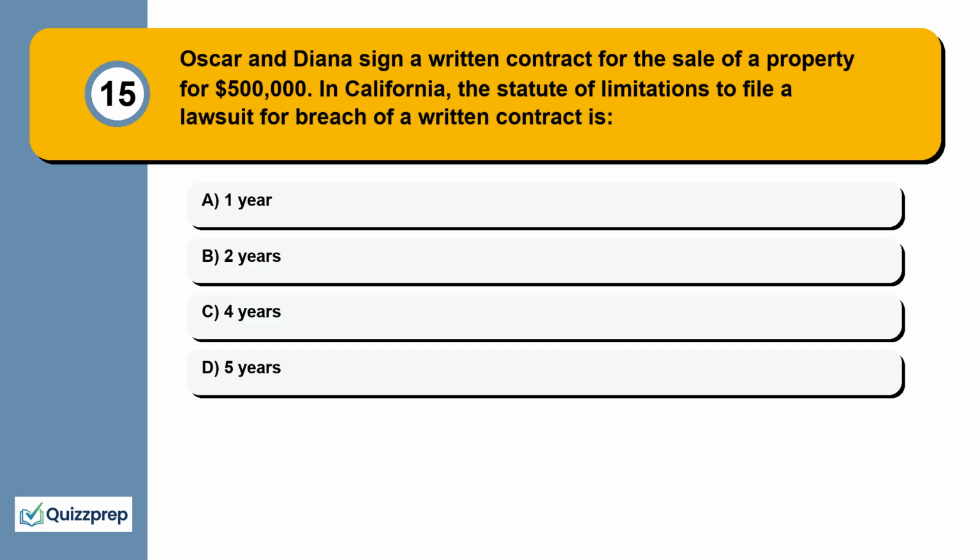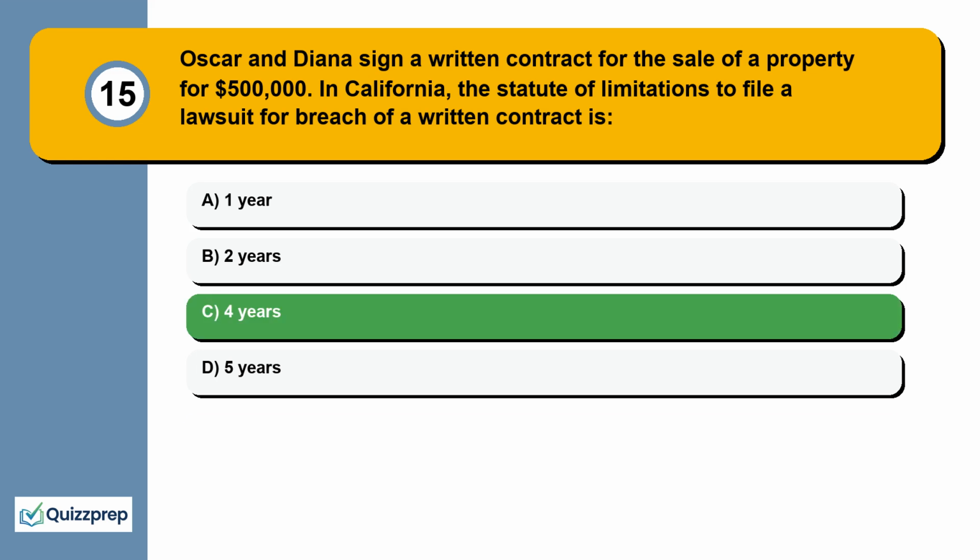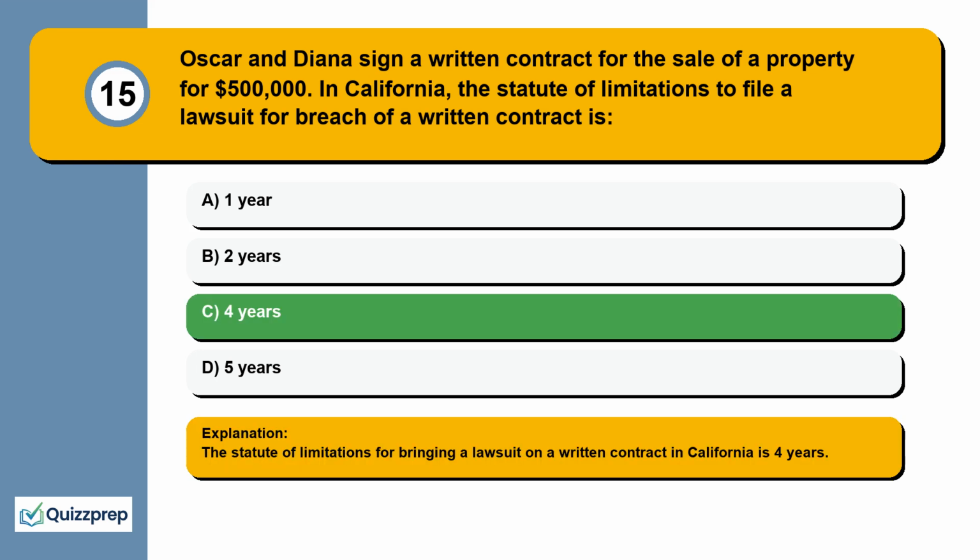Question 15. Oscar and Diana sign a written contract for the sale of a property for $500,000. In California, the statute of limitations to file a lawsuit for breach of a written contract is 1 year, 2 years, 4 years, 5 years. The statute of limitations for bringing a lawsuit on a written contract in California is 4 years.